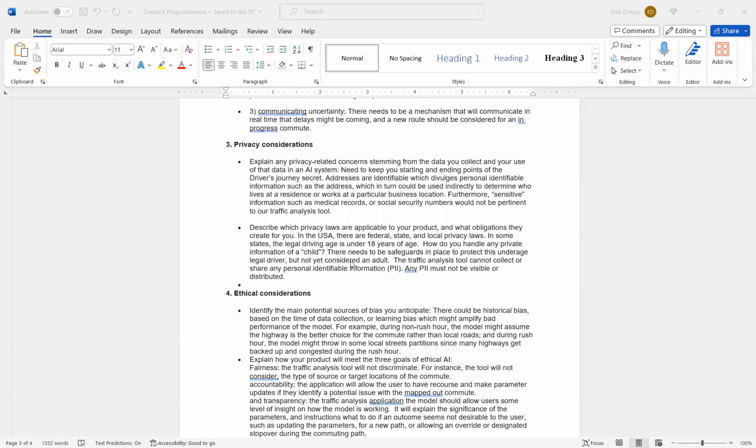The traffic analysis tool cannot collect or share any personal, identifiable information. Any of this personal, identifiable information must not be visible or distributed from the app or system.